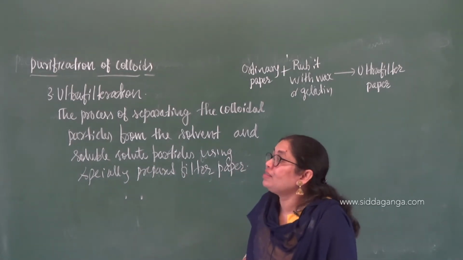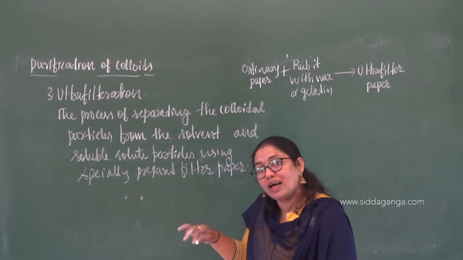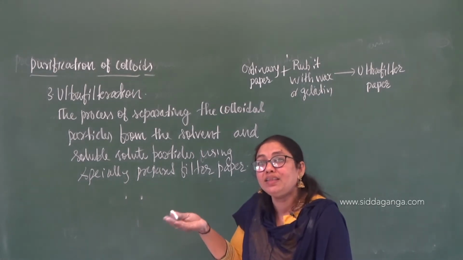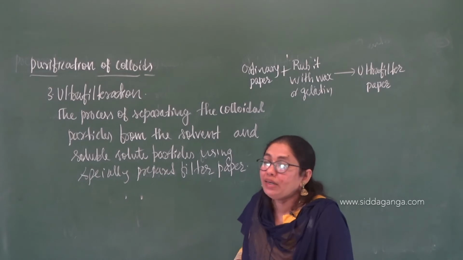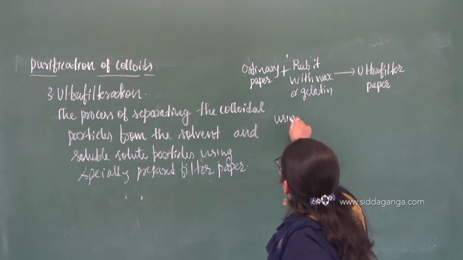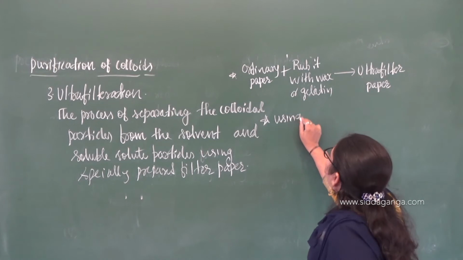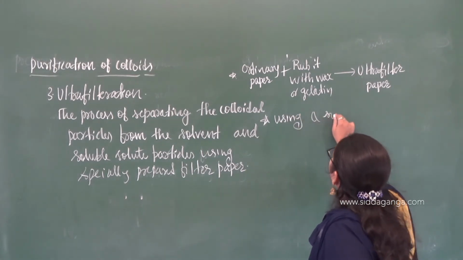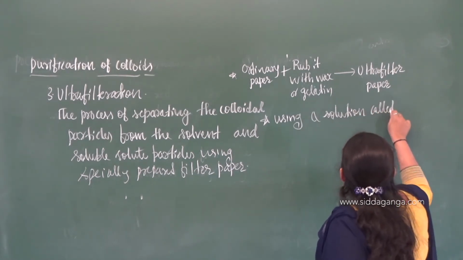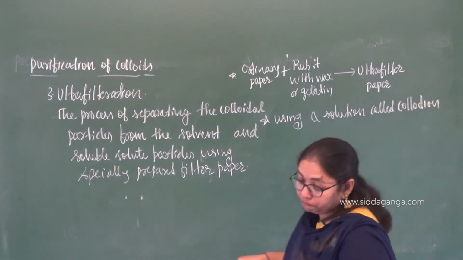That's why it is called ultra small. The size becomes very small, which allows the solute and solvent particles to pass but not the colloidal particles. So the colloidal particles will be retained on the surface of that filter paper. This is one method of preparing the ultra filter paper. Or you can use a solution called collodion. What is that solution called? Collodion.